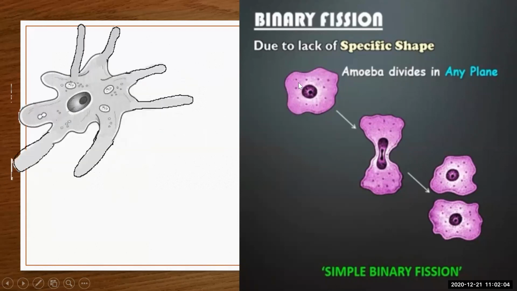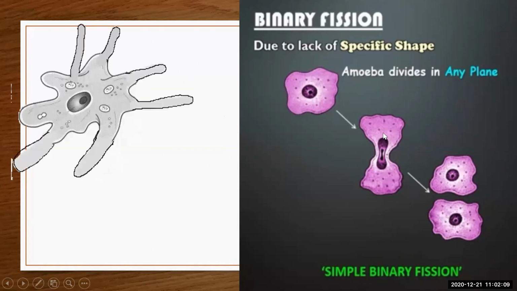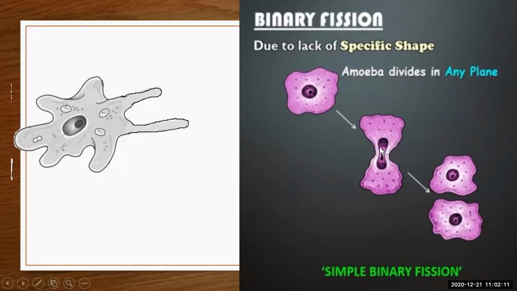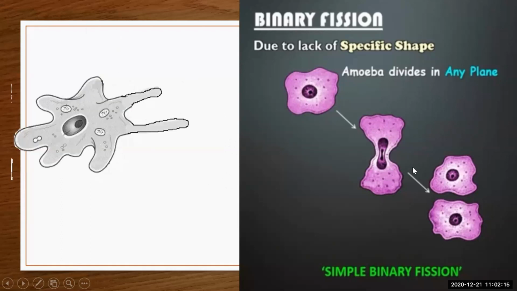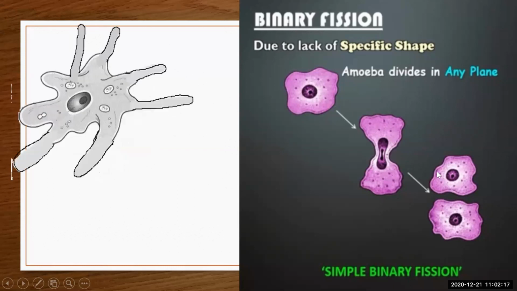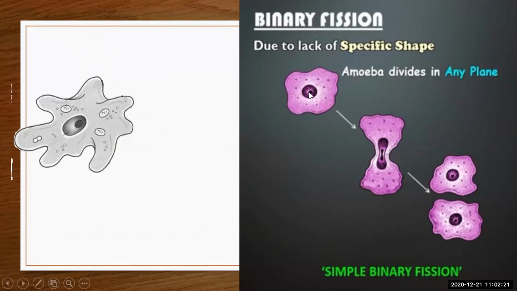Here is a parent amoeba, it is getting stretched. The nucleus division is taking place here. The nucleus of the amoeba is getting divided into two. And then the cytoplasm is also getting divided into two. So the parent cell is giving birth to two daughter amoebas.